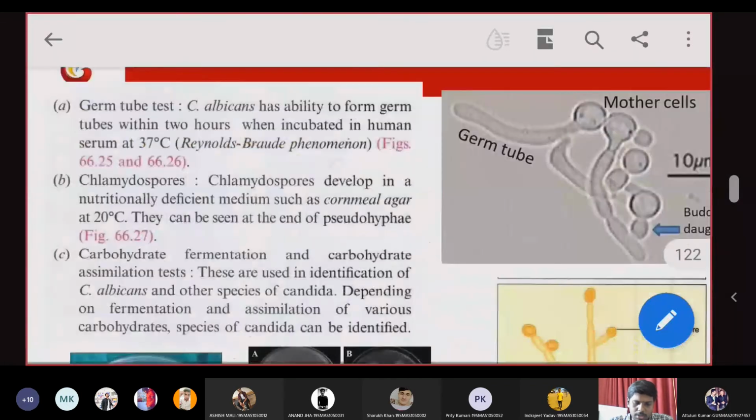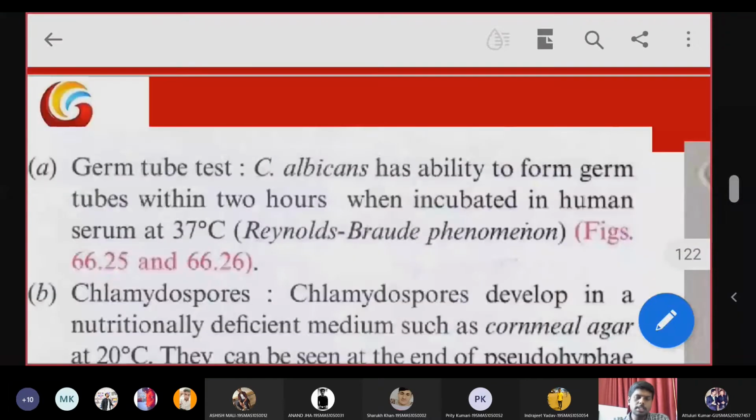Then specific identification tests include, the first one, the germ tube test. As I said previously, we need to take the fungal sample. Take a test tube, keep some 2 to 3 ml of human serum, put the sample in the human serum and incubate at 37 degrees centigrade for 2 hours. Within 2 hours, these yeast cells will start forming pseudohyphae, and that indicates positive for Candida infection.